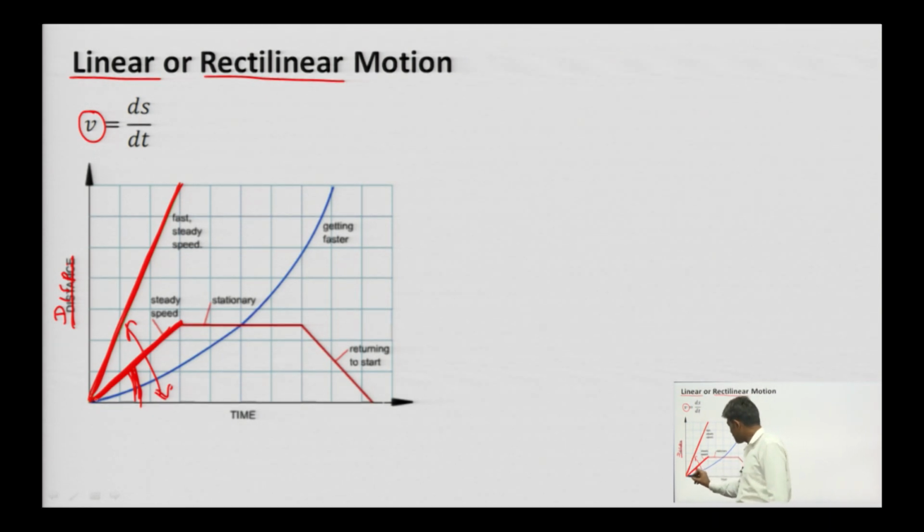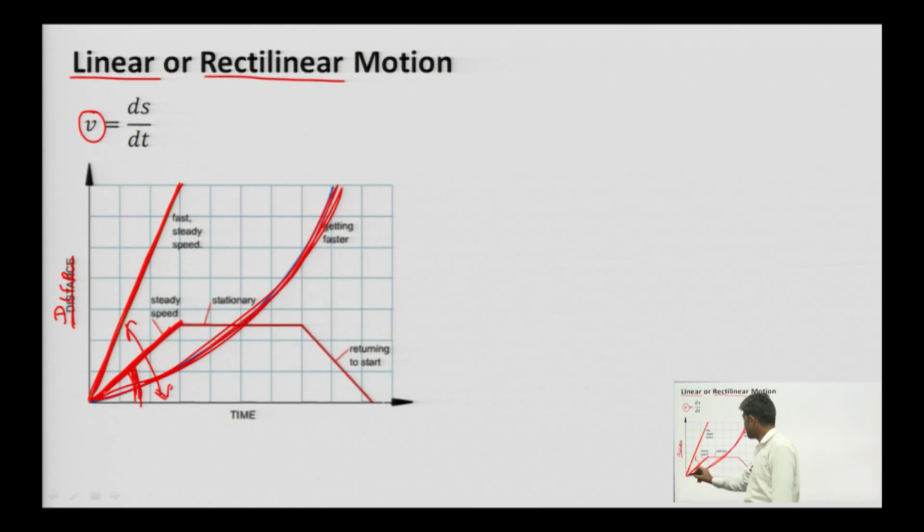Look in this diagram, the variation of s and t is not a straight line, it is not linear, it is a curve. That is why velocity is changing with respect to time.